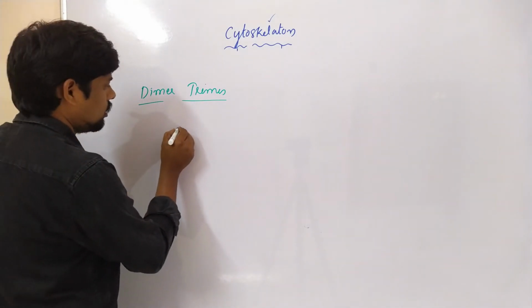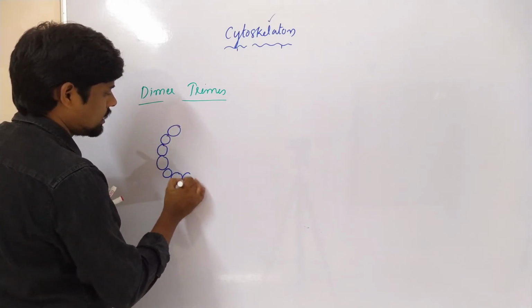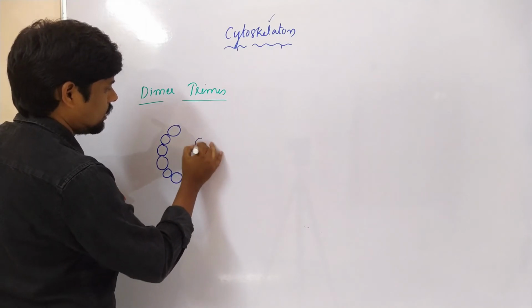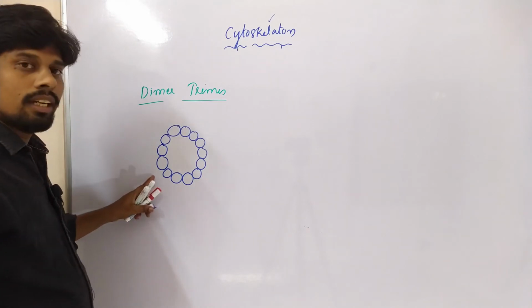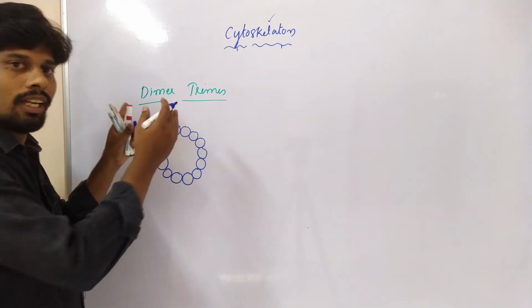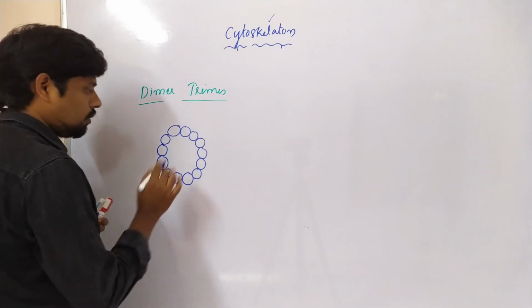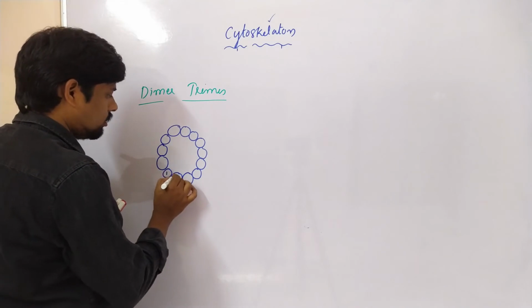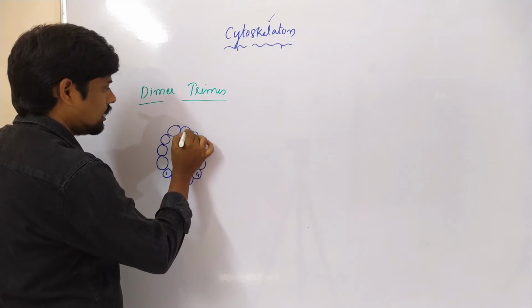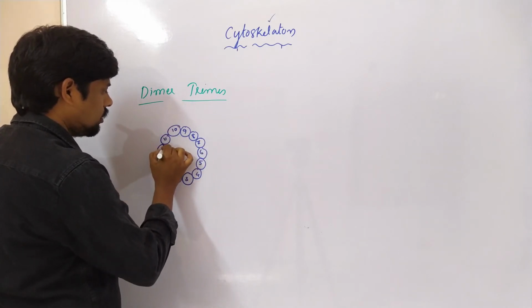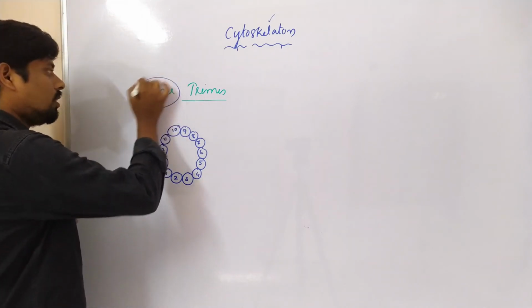Actually, we know very well 1, 2, 3, 4, 5, 6, 7, 8, 9, 10, 11, 12, 13 protofilaments. These protofilaments form a tube-like structure that is called a microtubule. These are 13 protofilaments. Is it right? Now, how is a dimer formed?